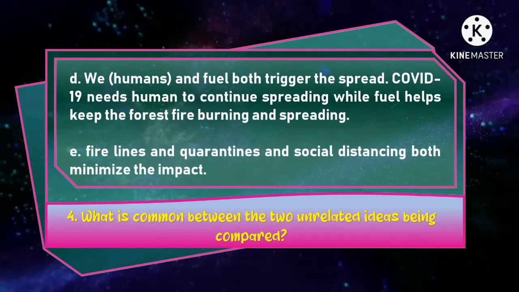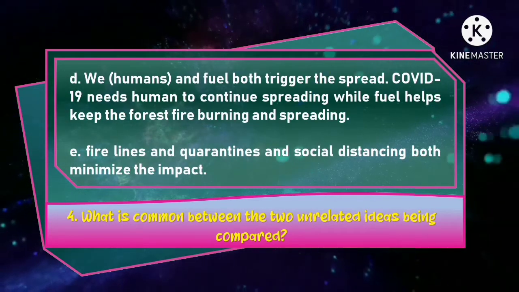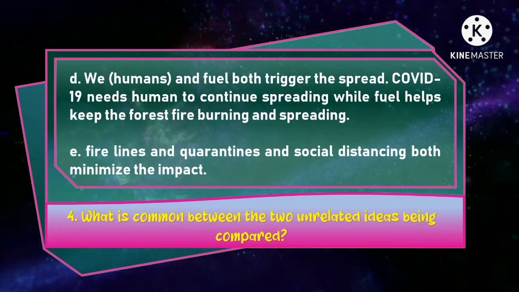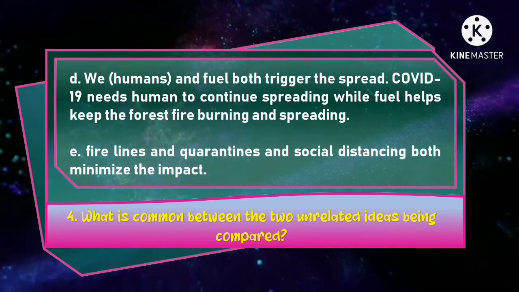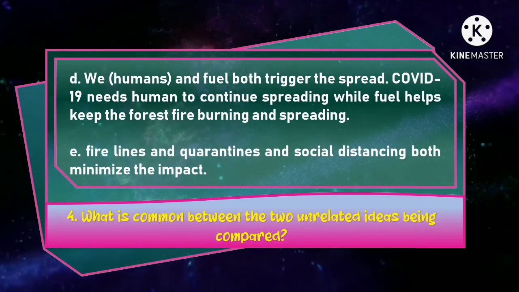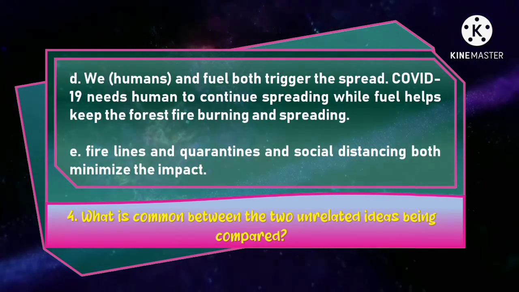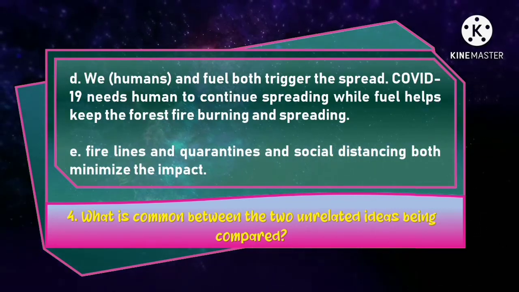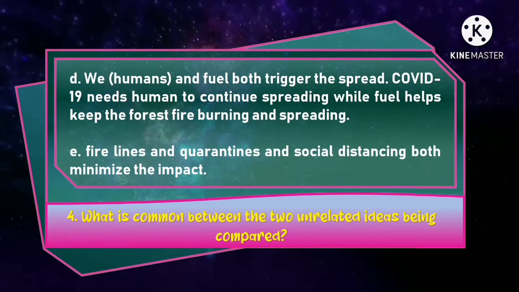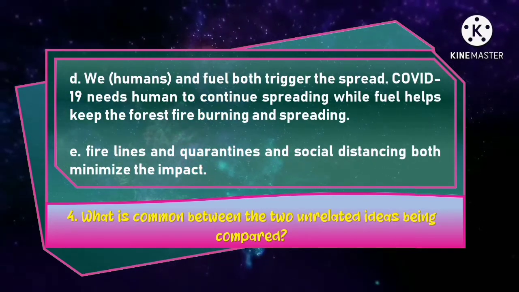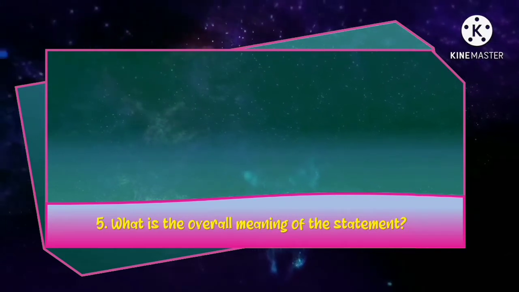Letter D. We, humans, and fuel both trigger the spread. COVID-19 needs humans to continue spreading, while fuel helps keep the forest fire burning and spreading. Letter E. Fire lines and quarantines and social distancing both minimize the impact. Did you get it? Well done! Now let's have number 5.